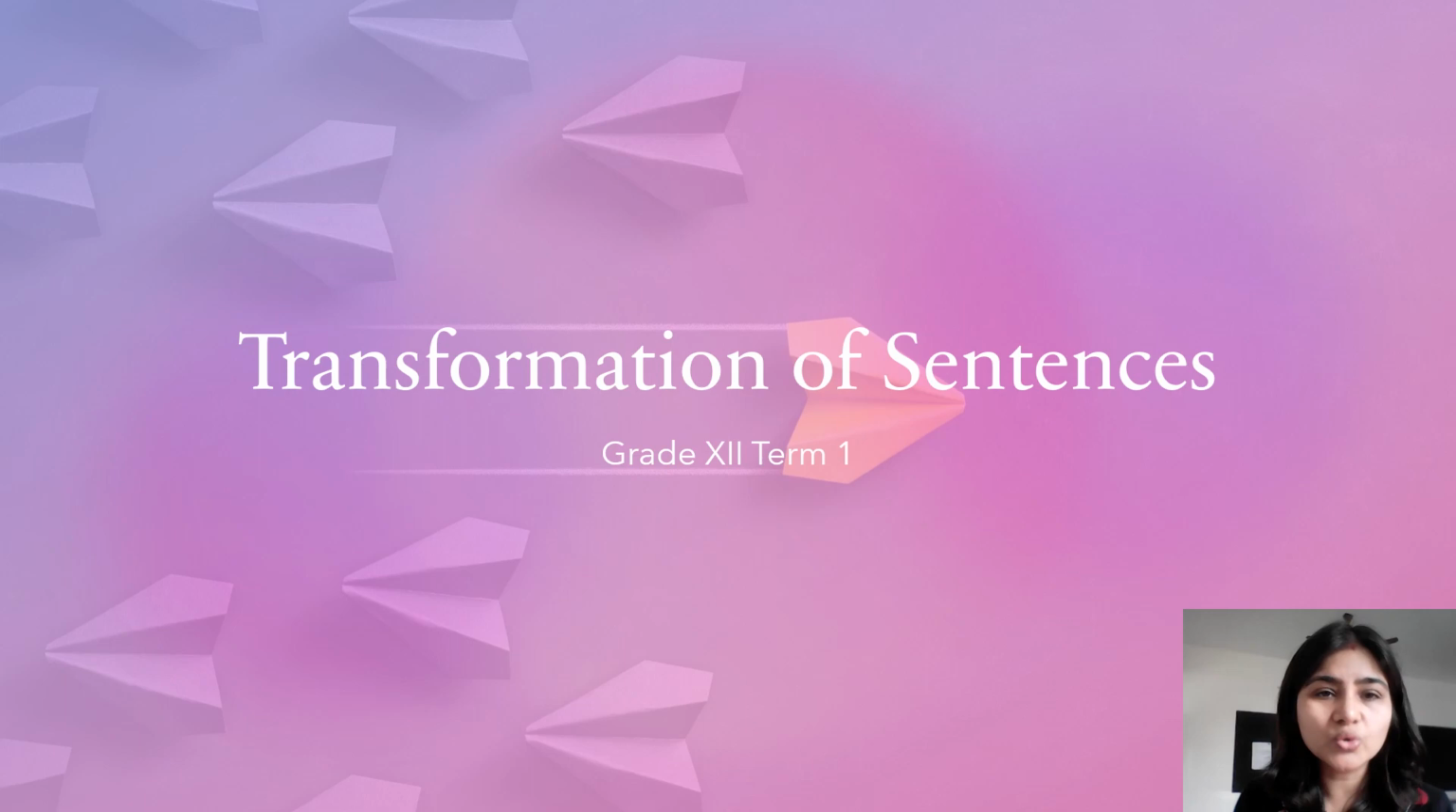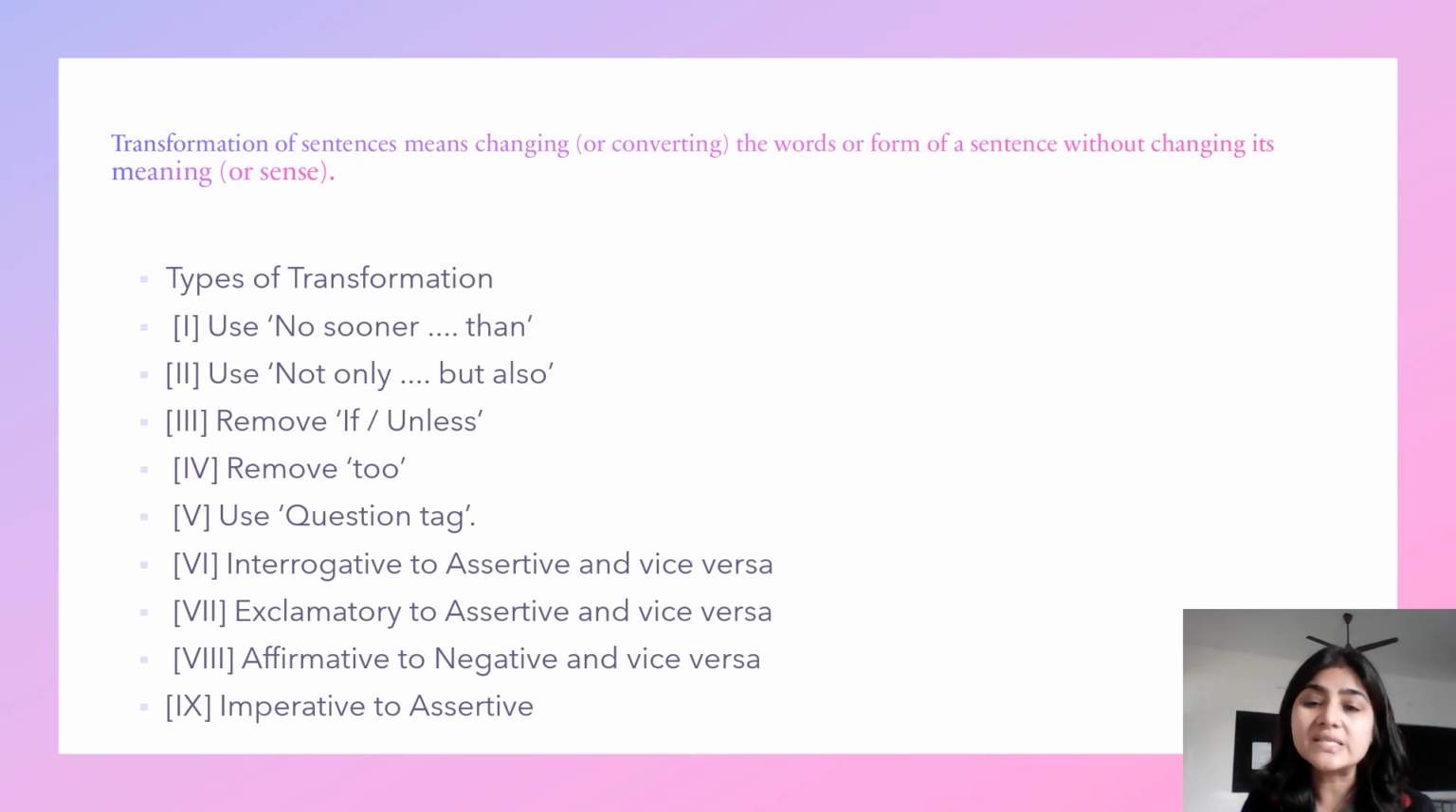So today we are going to do transformation of sentences. So let's get started. Transformation of sentences means changing the words or form of a sentence without changing its meaning or essence. So when you transform a sentence from one form to the other, you need not change its meaning or sense.